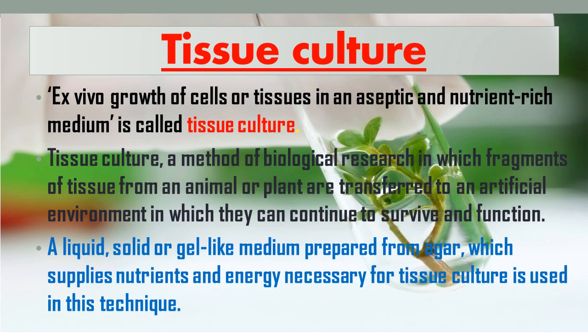A liquid, solid or gel like medium prepared from agar is used. Agar is a gel like medium which comes from red algae, and it supplies the nutrients and energy necessary for tissue culture. So agar is a medium which provides the nutrients and energy necessary for the growing of a cell into a new species.